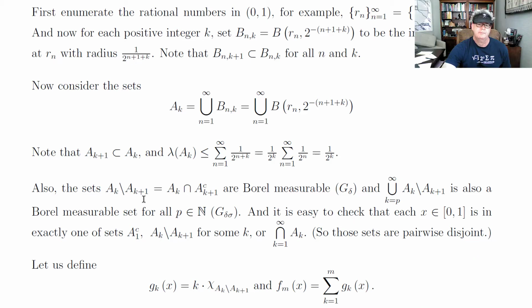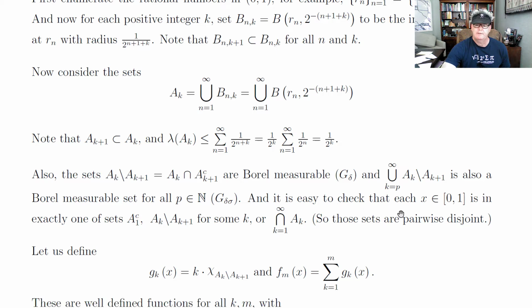Also, since each A_{k+1} is a subset of A_k, if I do the difference, A_k minus A_{k+1}, or what's in A_k but not in A_{k+1}, that's a measurable set, and so is its union.